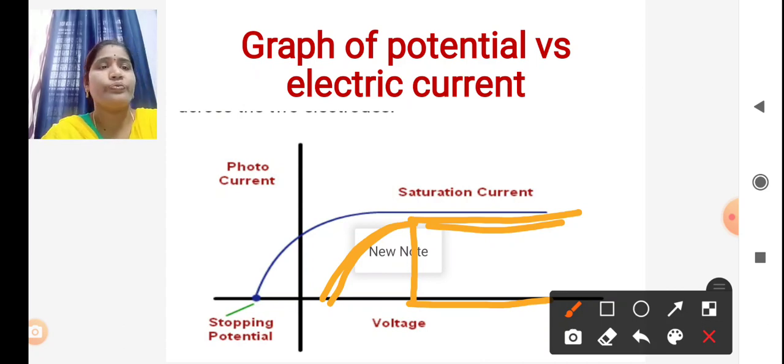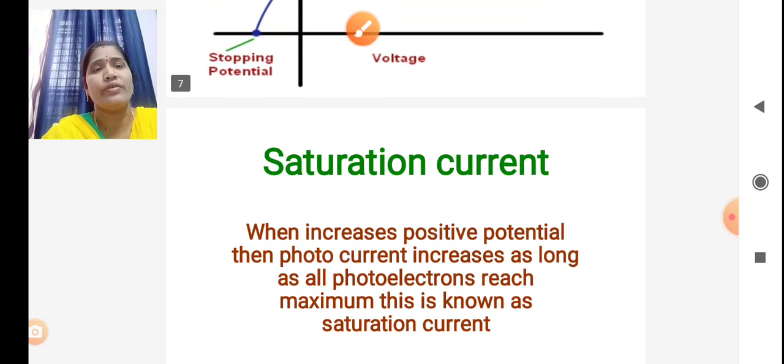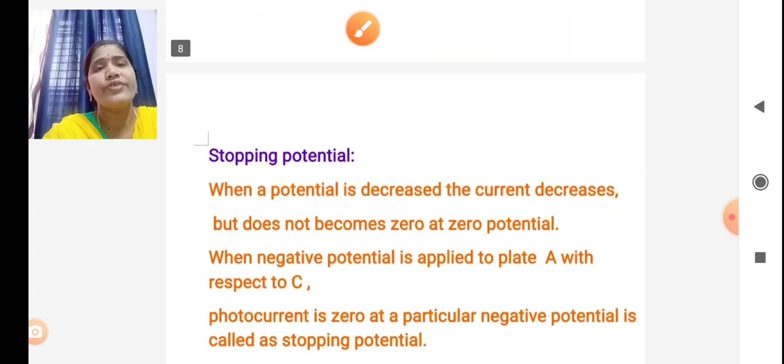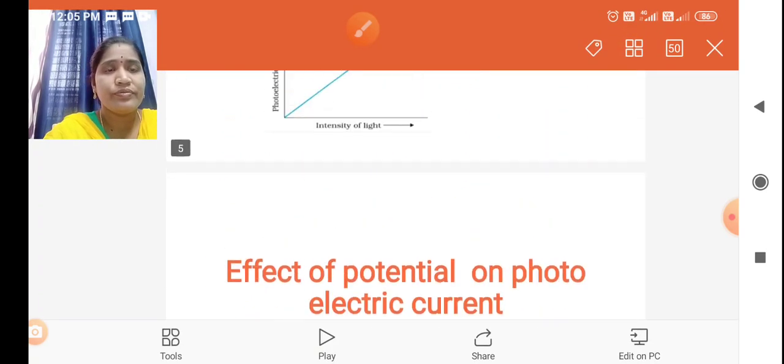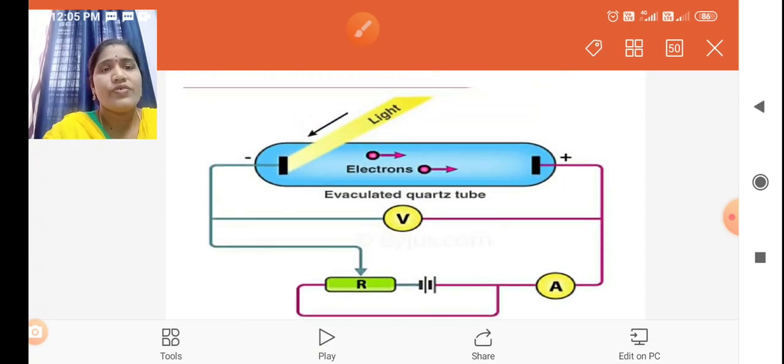Okay, now the next topic after saturated current is stopping potential. This will also be explained using this setup. In the previous part we discussed the saturation current. So what is meant by stopping potential?